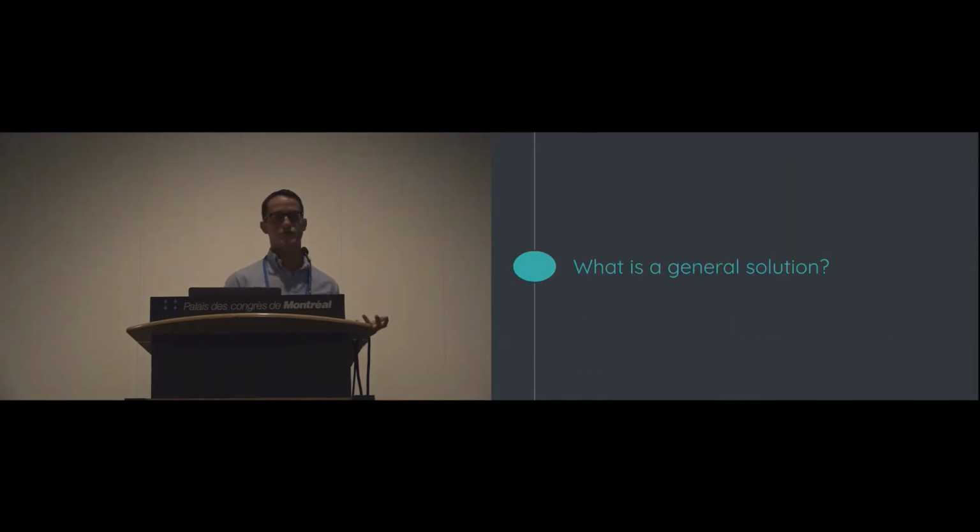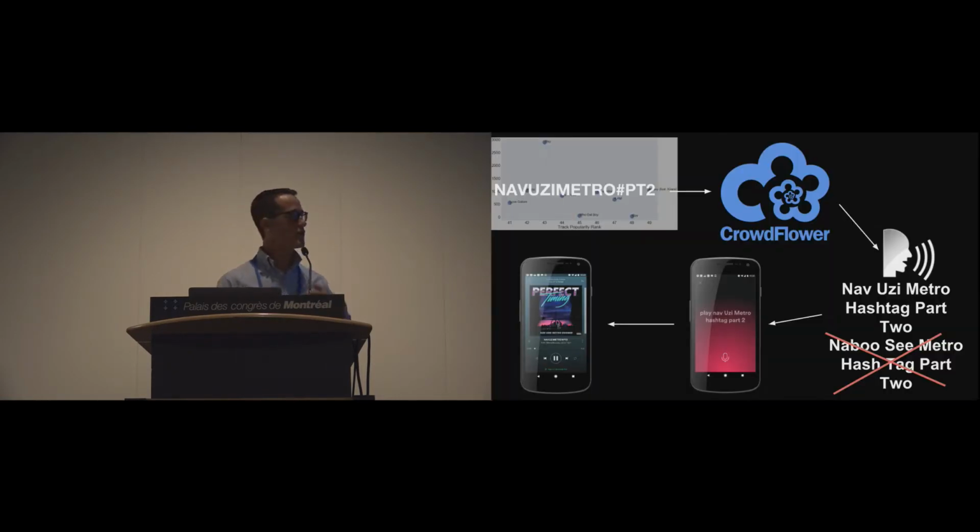So what would a general solution look like to dealing with these problems when you don't have access to the model? A brief overview, I'm going to walk you through this, don't worry, I know it's kind of scary. On the top left, essentially, we do the anomaly detection like I talked about. We send these anomalous tracks off to Crowdflower where we have a lot of people pronounce them. And then we transcribe those pronunciations and choose the best one down here. And then we tag the tracks with the best transcription in the system so that we can finally surface the correct content.